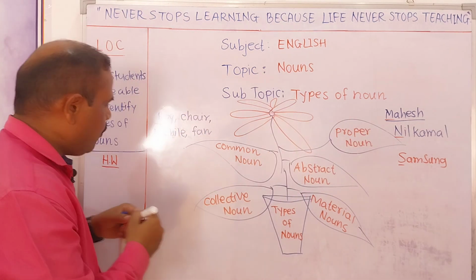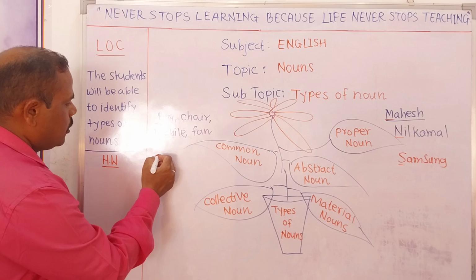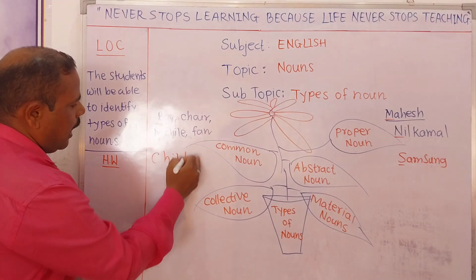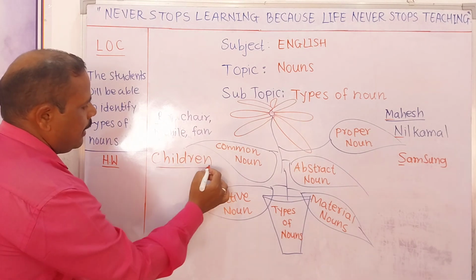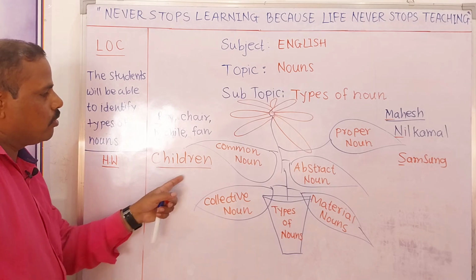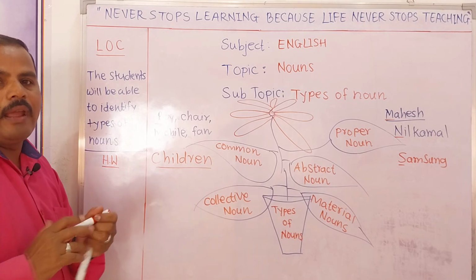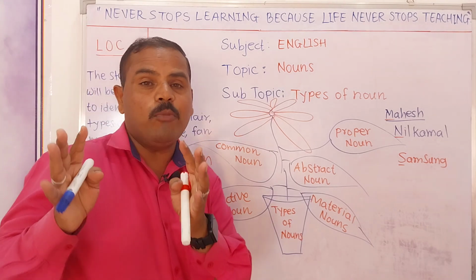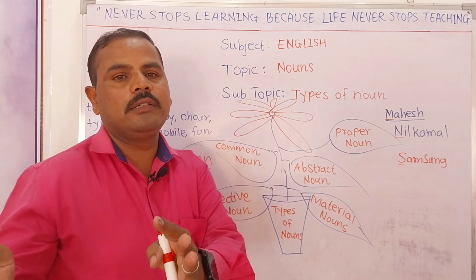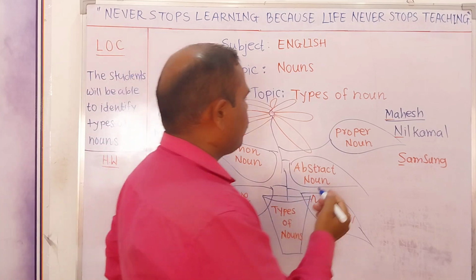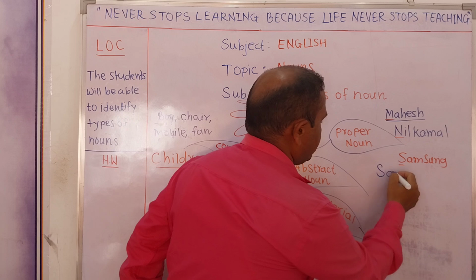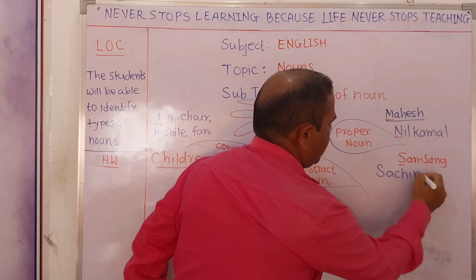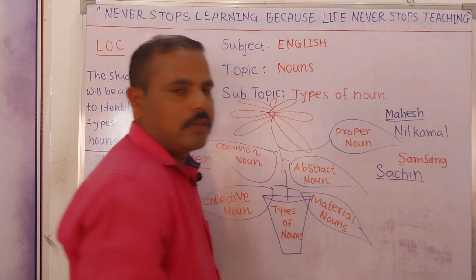Suppose I am talking about children, right? So children is considered which noun? Common noun. But when I am talking about the specific name of a particular child, for example Sachin, again it will be a proper noun.